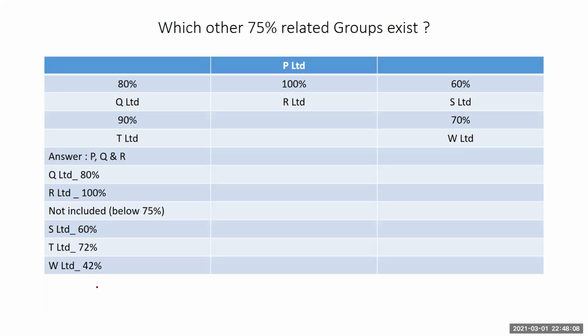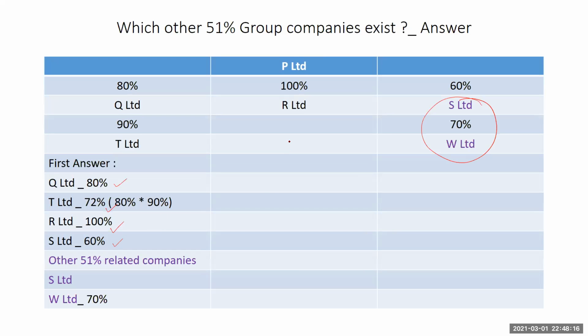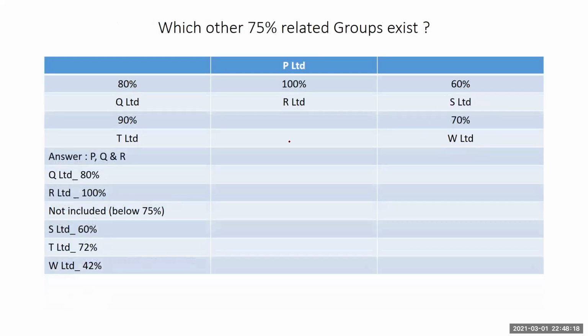So we have which other 75% groups exist? In the initial one, we found P Limited having a relationship with Q at 80 and then with R because they exceeded the 75. But the rest we did not include because they were outside of the 75.